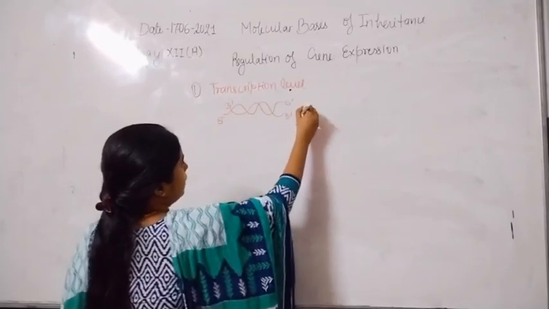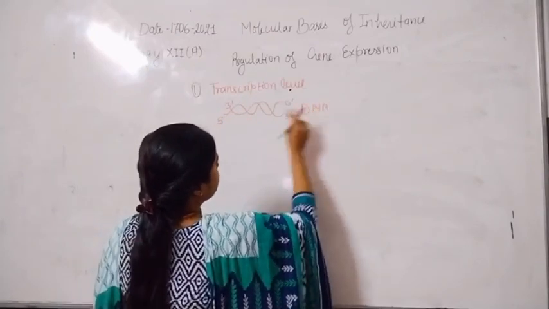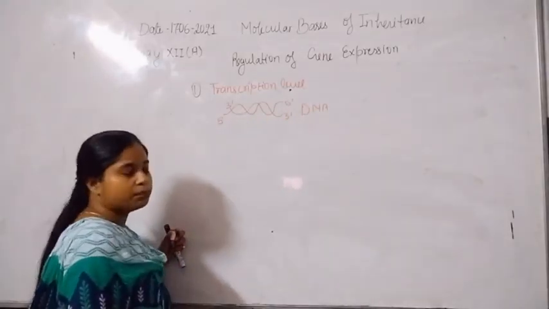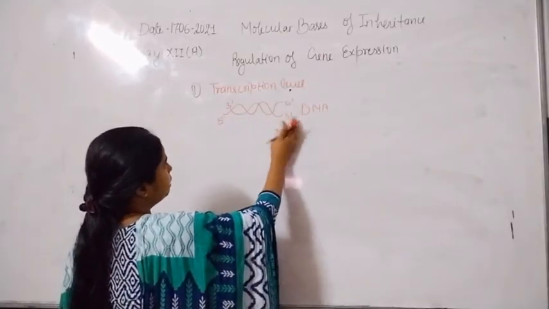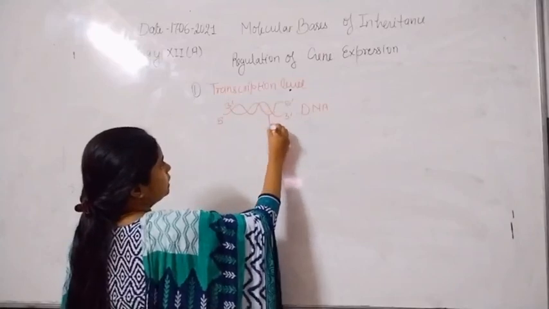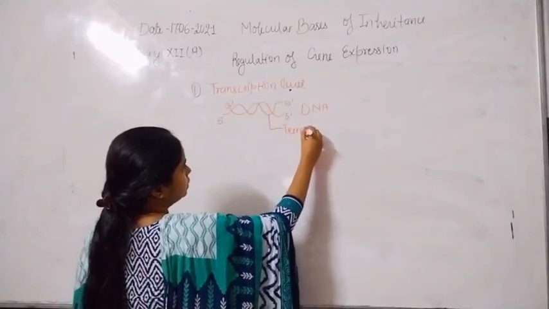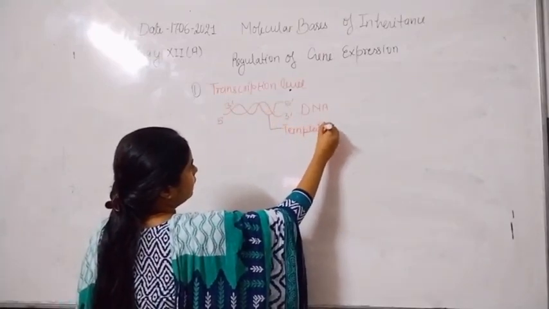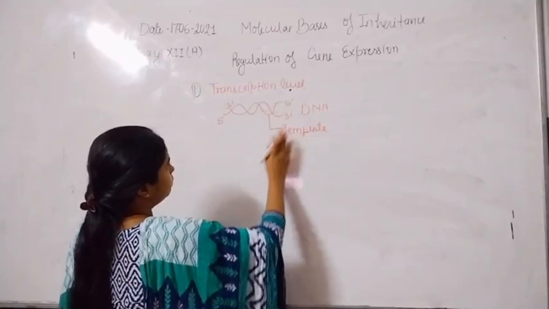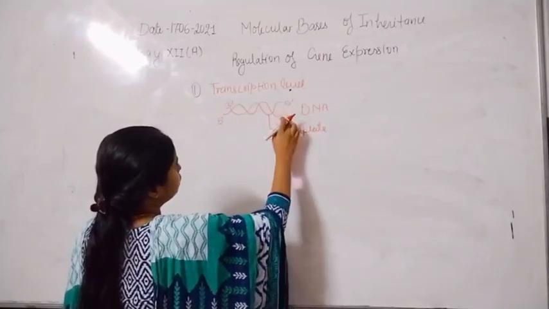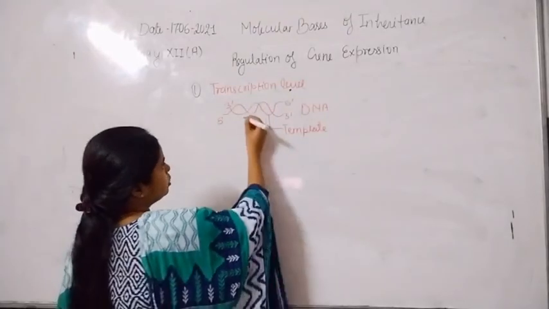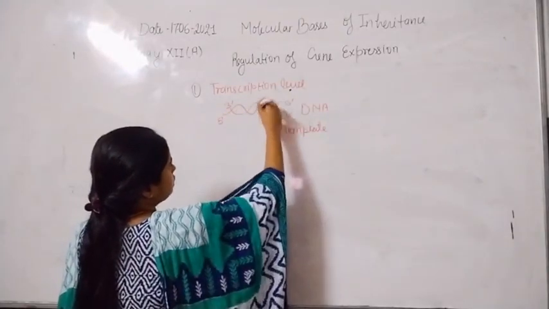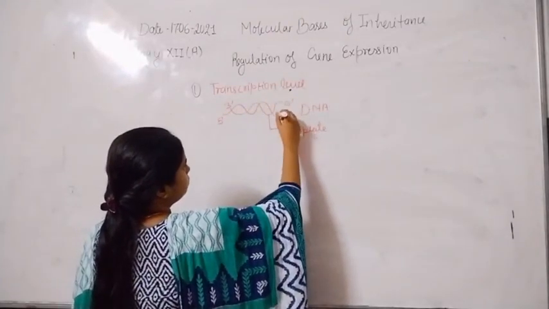The DNA strand which has polarity in the 3 prime to 5 prime direction functions as the template strand, whereas the DNA strand which has polarity in the 5 prime to 3 prime direction functions as the coding strand. So this one is the coding strand.